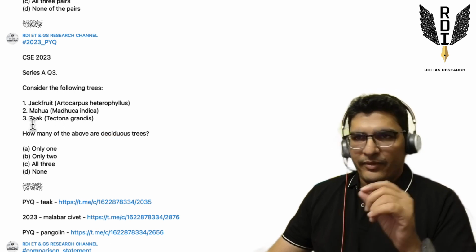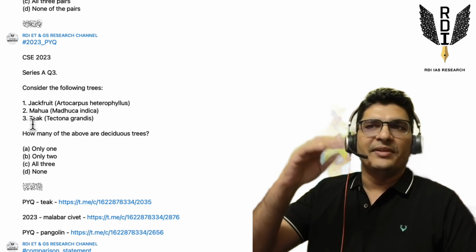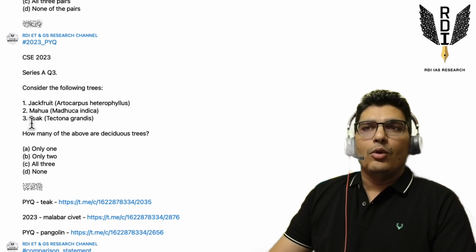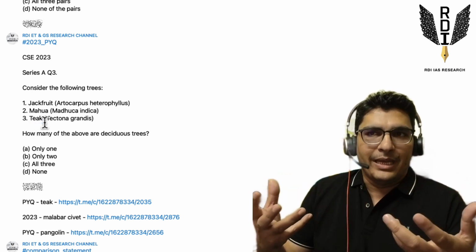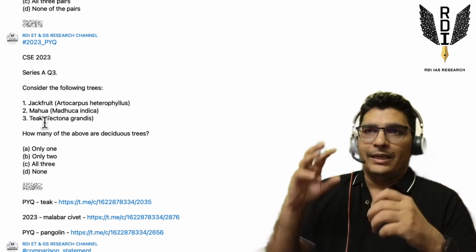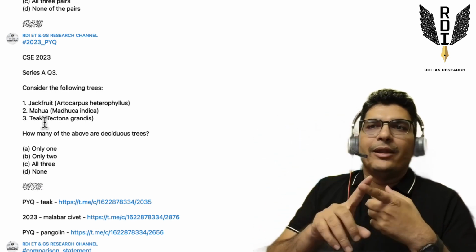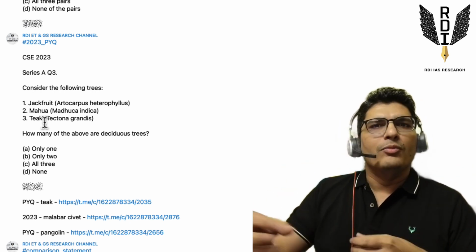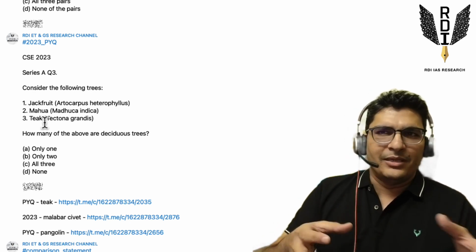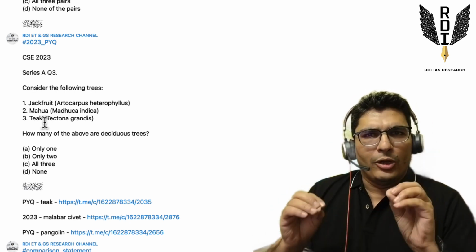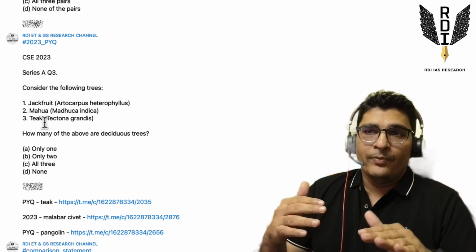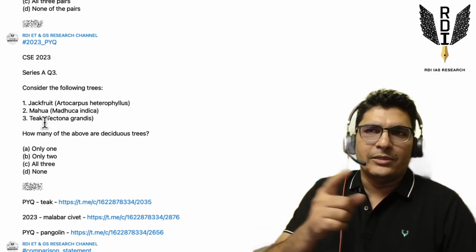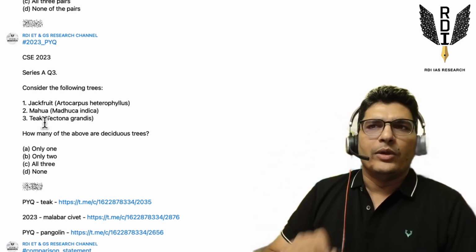Now, we should always go from easiest to toughest. So out of the three, easiest is teak, right? Teak, sal, these kind of tree species we know are very important for the lumbering industry, right? So lumbering, and then if you recall the nature of forest, lumbering cannot happen in equatorial rainforest because of that undergrowth, and difficult to move the logs and trucks and all of that. This is common knowledge, conceptual knowledge. If you don't know this much also, then it will be difficult, right? It requires at least some knowledge to solve these kind of questions. That's why I told that these are hard questions, right?